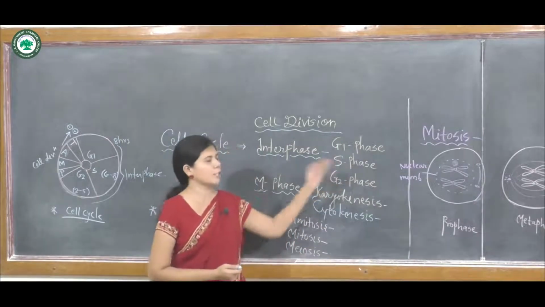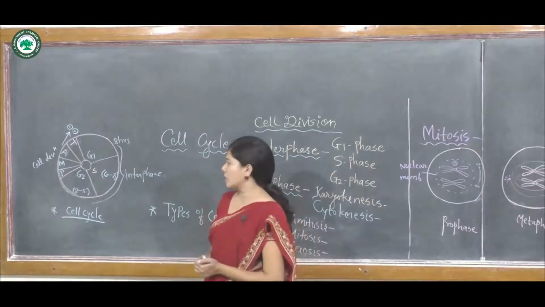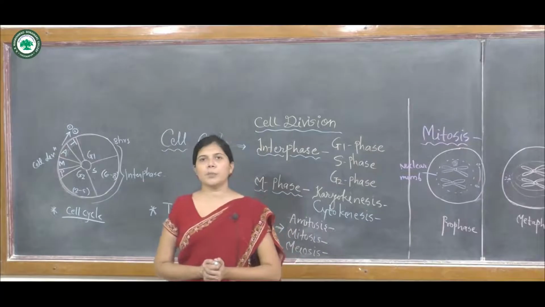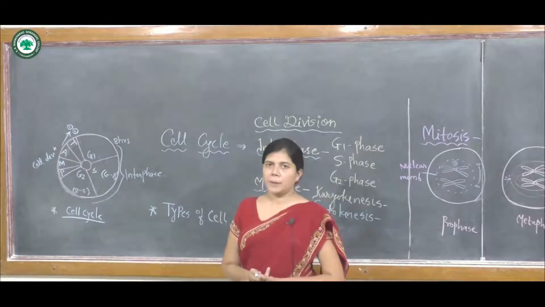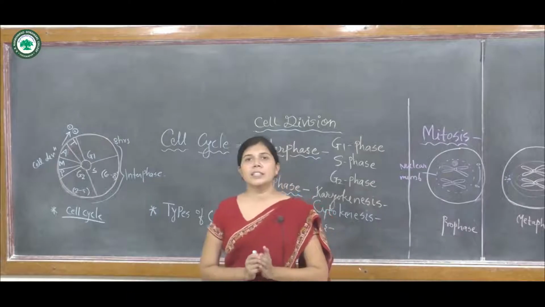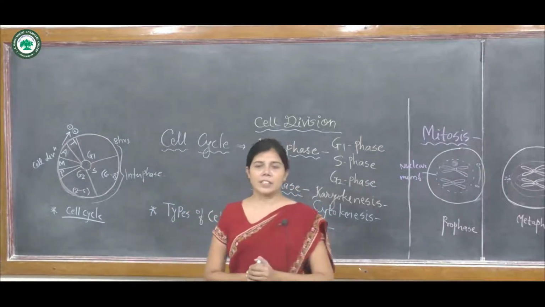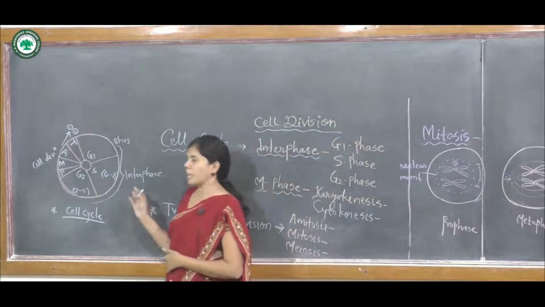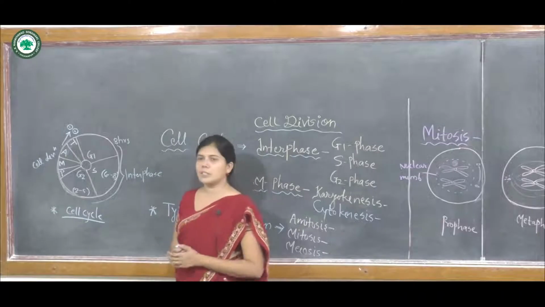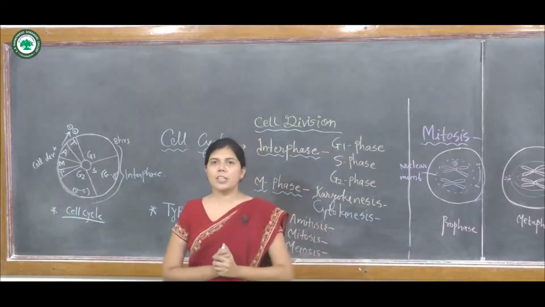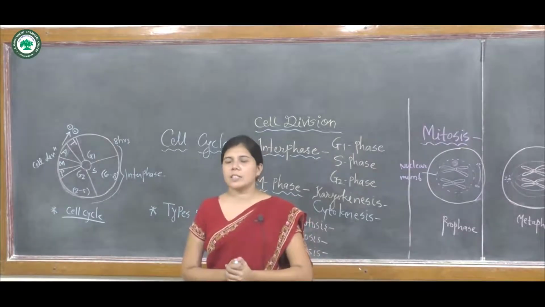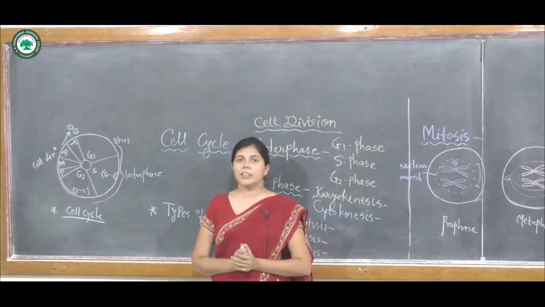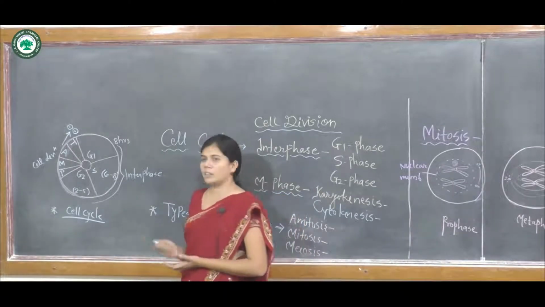It is followed by the second phase, that is the S phase. The S phase is known as the synthesis phase. The duration of the S phase is 6 to 8 hours. In this phase, the synthesis of genetic material, that is DNA synthesis, is carried out. Histone proteins are also synthesized, as well as the genetic material, DNA, in the S phase.